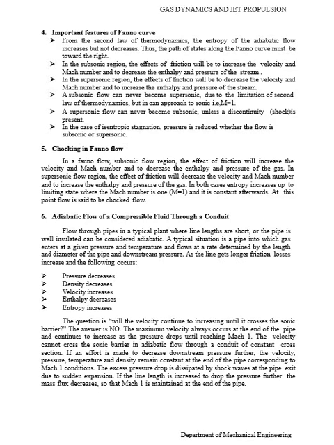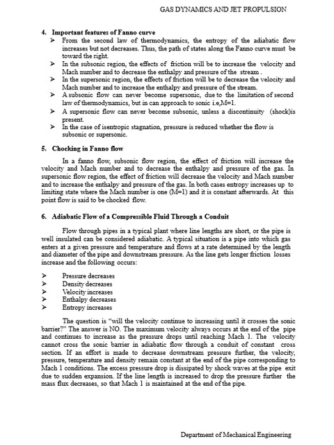Choking of Fanno flow. In a planar flow, in the subsonic flow region, the effect of friction will increase the velocity and Mach number and decrease the enthalpy and pressure of the gas. In the supersonic flow region, the effect of friction will decrease the velocity and Mach number and increase the enthalpy and pressure of the gas. In both cases, entropy increases up to the limiting state where the Mach number is 1, and it is constant afterwards. At this point, the flow is said to be choked.